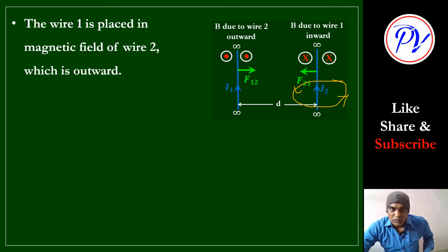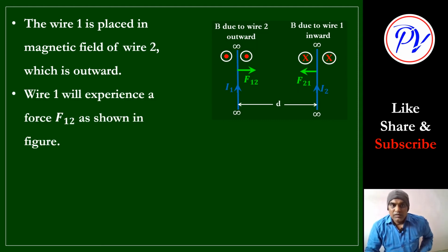So B2, B due to wire 2, is outward. So that is why it is shown like this. Outward means dot. Clear? Now, what is the direction? Direction will be this, towards left.